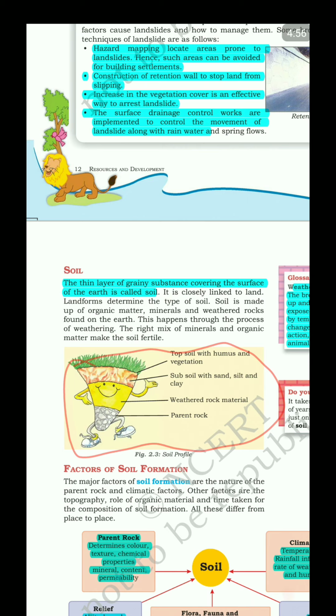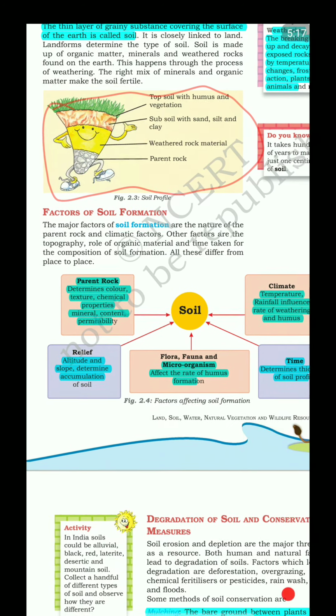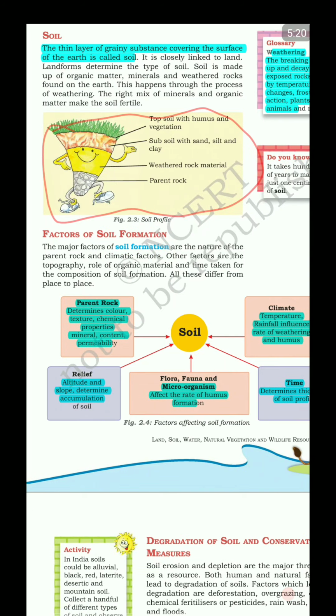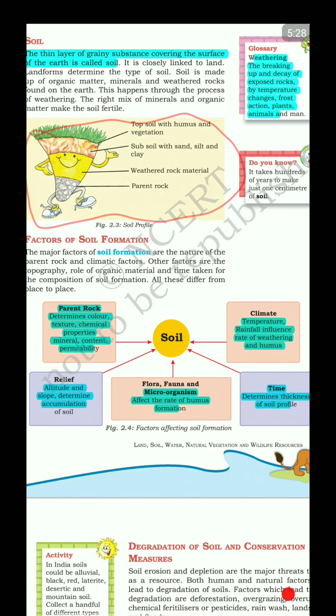Now, if we see the soil profile, the topsoil with humus and vegetation. Just below that we have the subsoil with sand, silt, and clay. Below that we have the weathered rock material, and the deepest is the parent rock, right? The virgin parent rock, not weathered. Very importantly, what are some of the factors which affect the soil formation? So the parent rock, relief, flora, fauna, microorganism, climate and time, right? So these are factors which affect the soil formation.